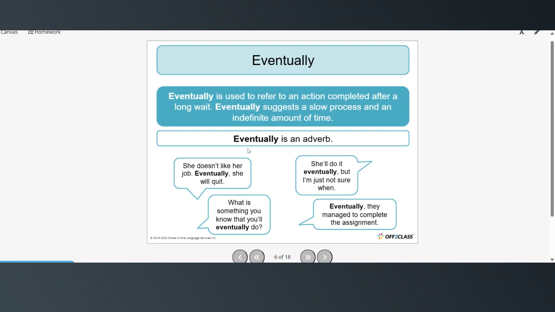Now, eventually is used to refer to an action completed after a long wait. Eventually suggests a slow process and an indefinite amount of time, and eventually is an adverb. She doesn't like her job. Eventually she will quit. She'll do it eventually, but I'm just not sure when. What is something you know that you'll do eventually, or that you'll eventually do, sorry. Eventually, they manage to complete the assignment.